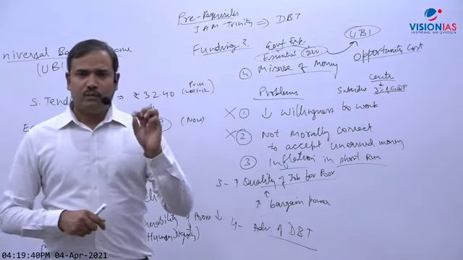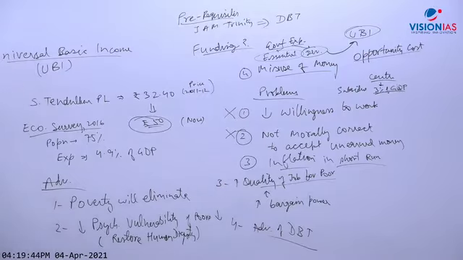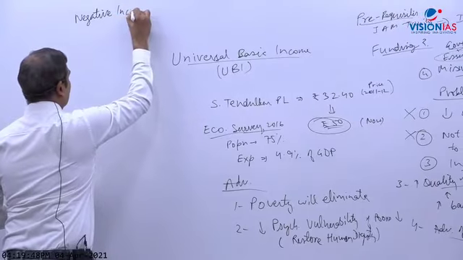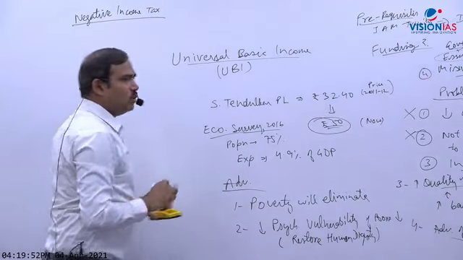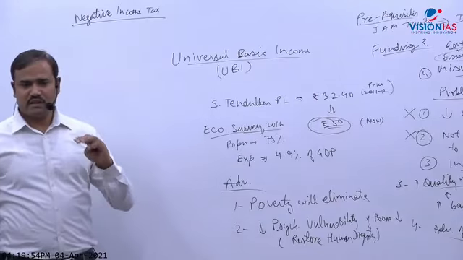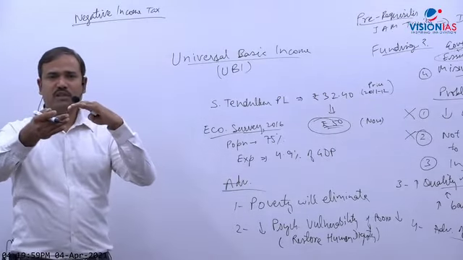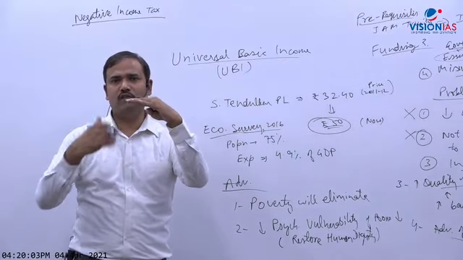Achha, apart from that, one more concept is there, which is somewhat related to this, that is negative income tax. So write down negative income tax. So, income tax means, you must have an idea: if your income is above 5 lakh, you have to pay income tax. And negative income tax means if your income is below a certain level, not 5 lakh, maybe below 50,000, 1 lakh, then government will pay you.